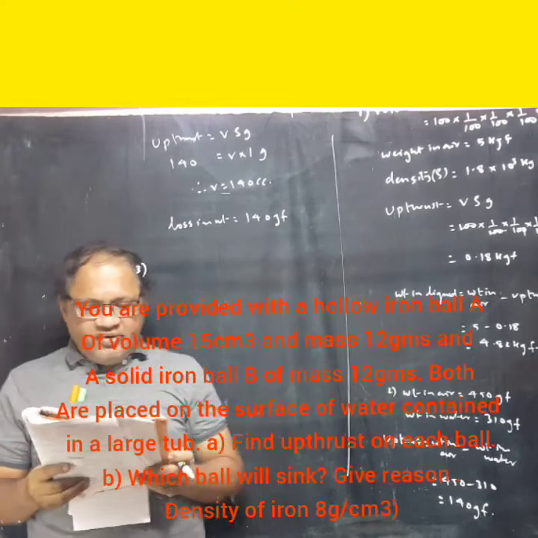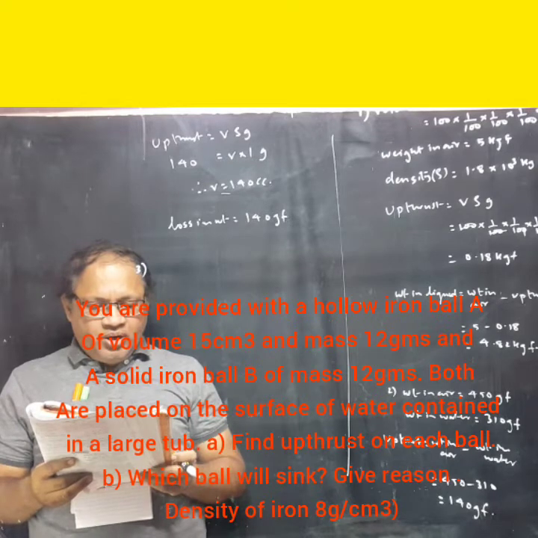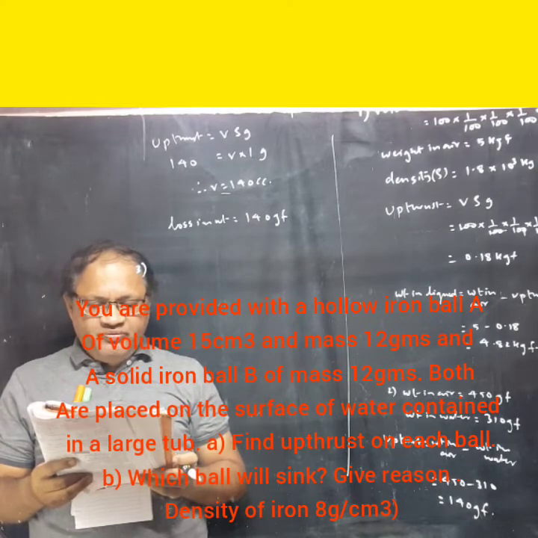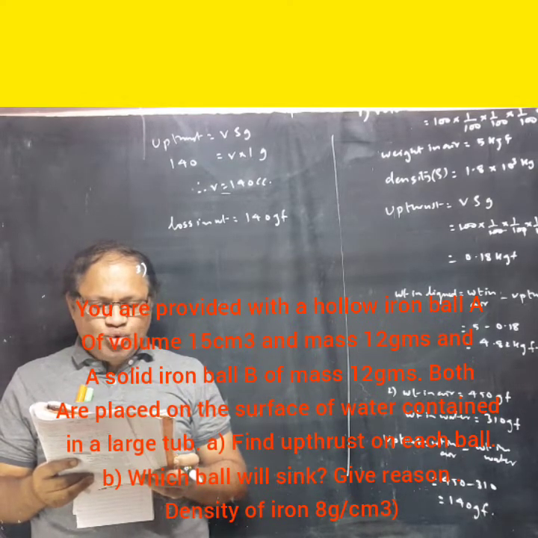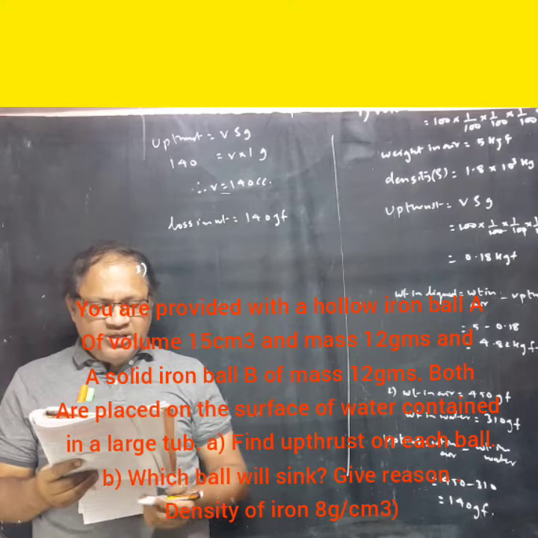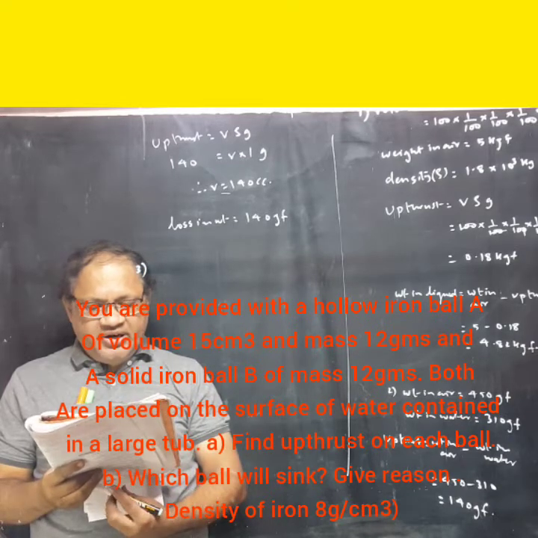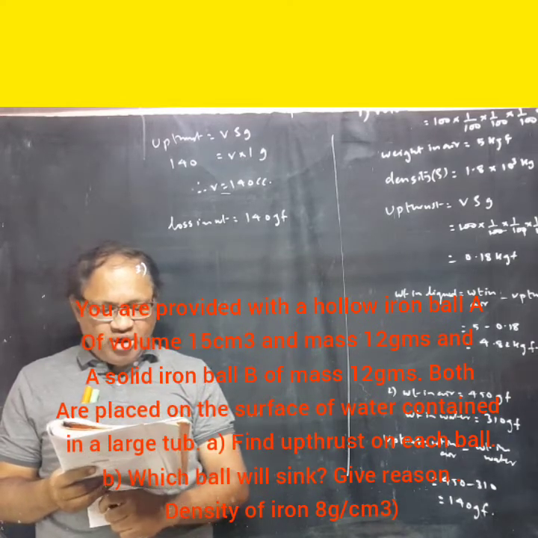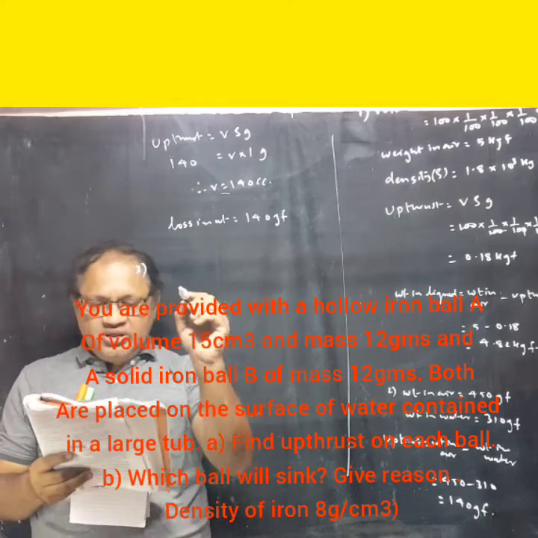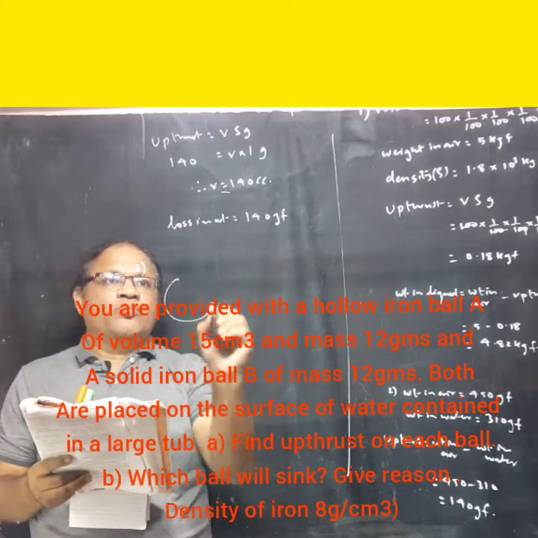You are provided with a hollow iron ball A of volume 15 cm³ and mass 12 grams, and a solid iron ball B of mass 12 grams. Both are placed on the surface of the water in a large tub. Find the upthrust on each ball. So now supposing there is this ball which is hollow.